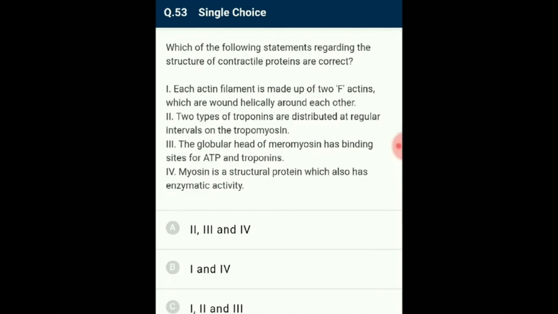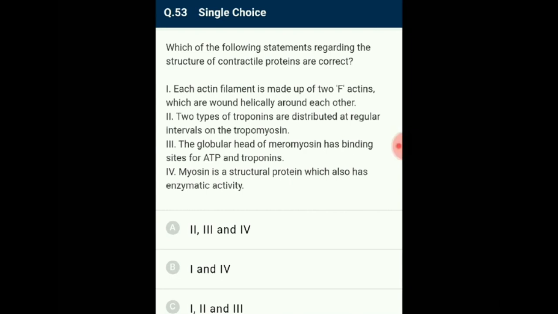Question number 53. Which of the following statements regarding the structure of contractile proteins are correct? Three types of protein: troponin T, troponin I and troponin C are distributed at regular intervals on the tropomyosin. The globular head of the meromyosin is an active ATPase enzyme.